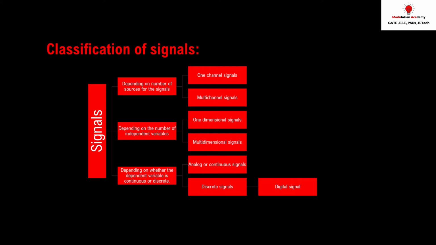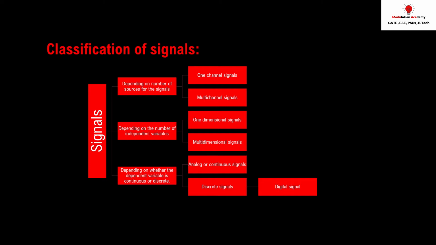The second classification is based upon the number of independent variables. The quantity that we are going to measure depends on how many variables. There are two types. One is called a one dimensional signal. The second is called a multi-dimensional signal.